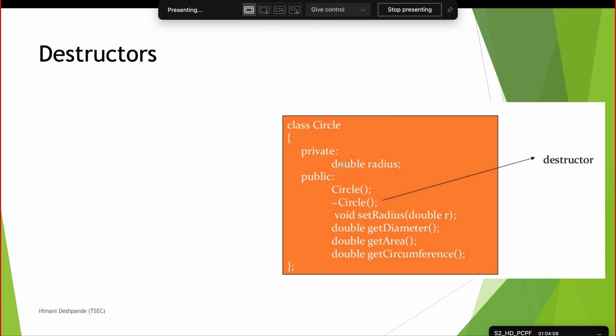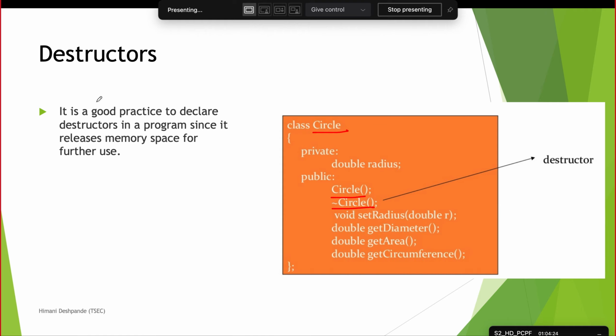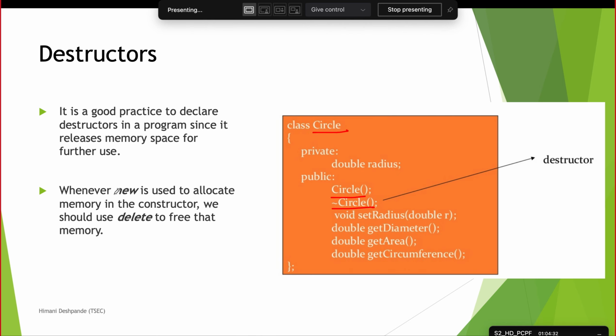So this is one more simple example. In this example, we have a class circle. Inside circle, we have this function. This is the constructor function, and this is your destructor function. How do we know this is a destructor? By this tilde sign. So we can say that it is good practice to declare destructors in a program, since it releases the memory space for further use. Whenever we are using the new operator to allocate memory, we should use the delete operator also to release memory. So if you are using a constructor to allocate or reserve memory, then it is always advisable to use destructors to release that memory once the use of memory is over.